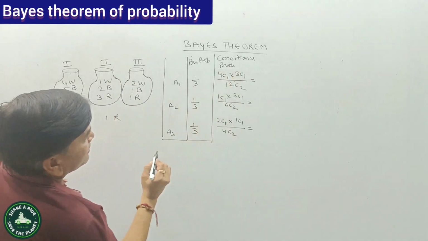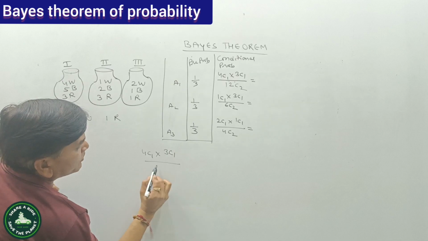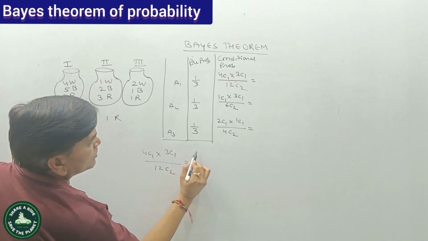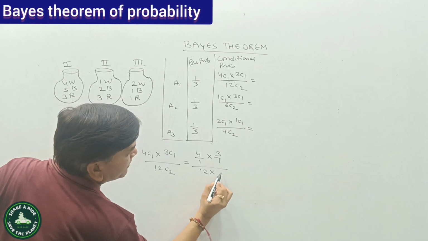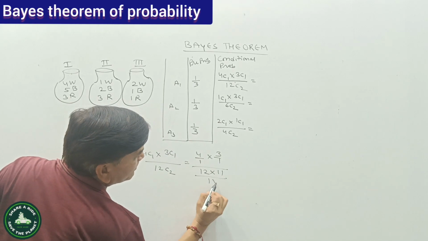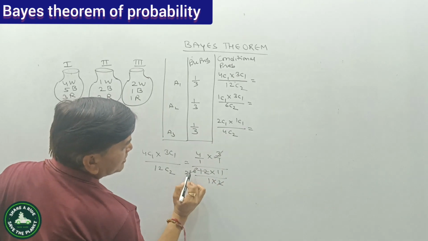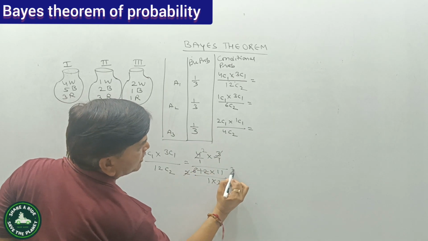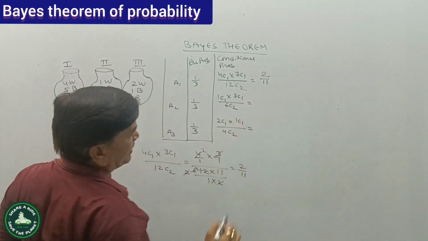Now solving this, 4C1 multiplied by 3C1 upon 12C2. So 4 upon 1, 3 upon 1, upon 12 multiplied by 11 upon 1 multiplied by 2, that is 6. So that is 2 upon 11. So the first one is 2 upon 11.